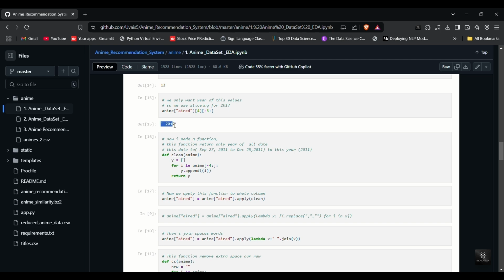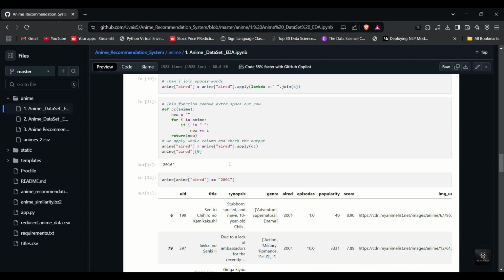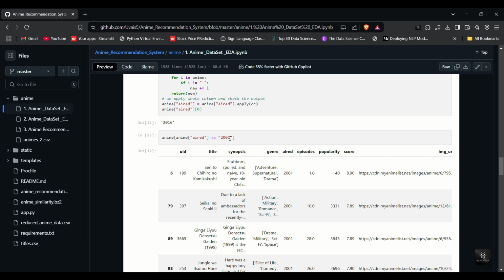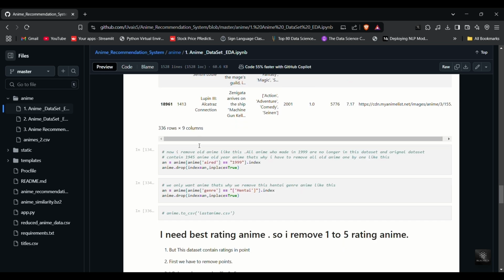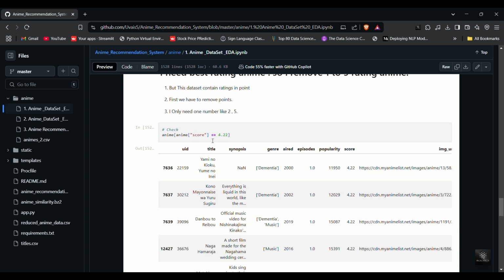Now, we need to remove old anime before the year 2000 since they may not be relevant for most users. I manually filter out older dates using the aired column. Also, we need to remove hentai from the dataset because hentai is not considered mainstream anime for recommendations. The next step is to remove low-rated anime to reduce the dataset size and improve the recommendation quality.